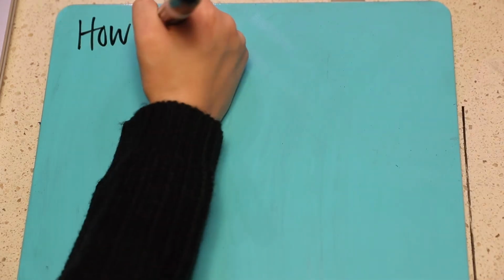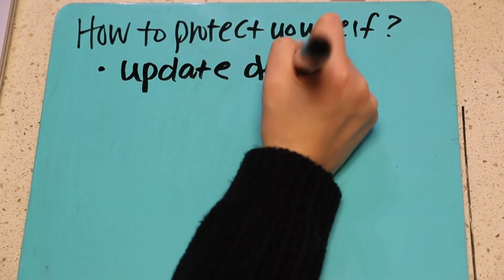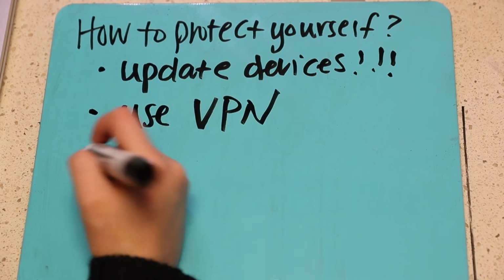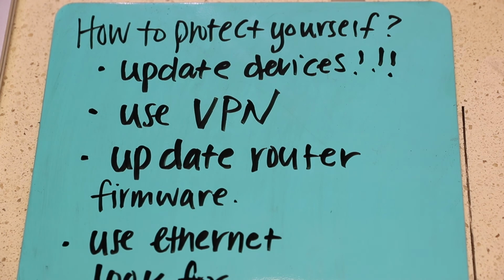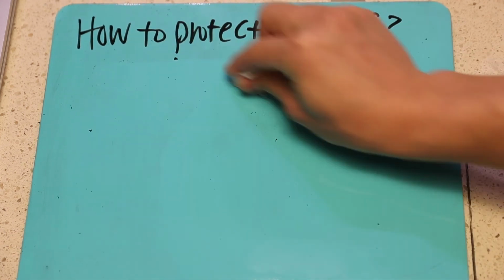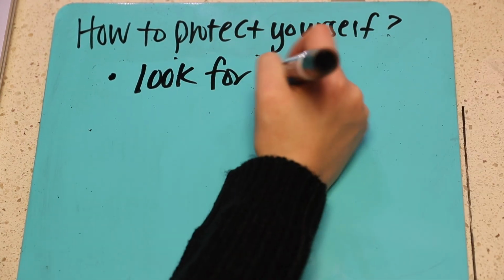So here's how you can protect yourself from this vulnerability. Update all your devices, use a VPN, update your router firmware, use Ethernet, and definitely look for HTTPS. Or just get off the grid.